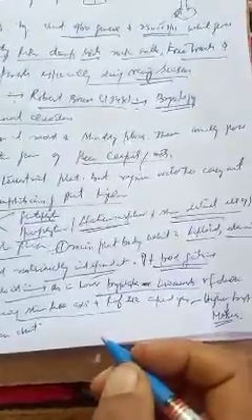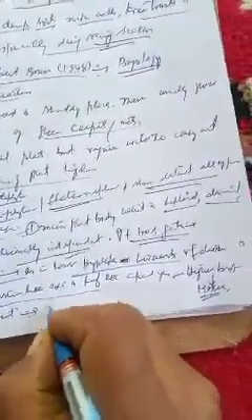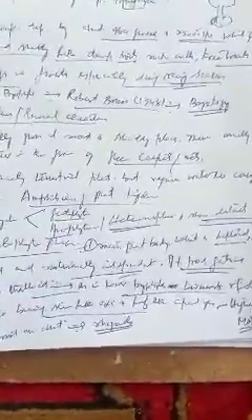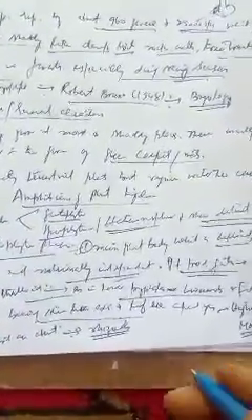Number third feature is that true roots are absent in bryophytes. We have no roots. True roots are not there. The function of roots is performed by rhizoids, which are root-like structures.